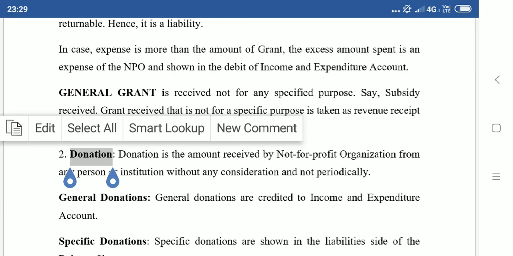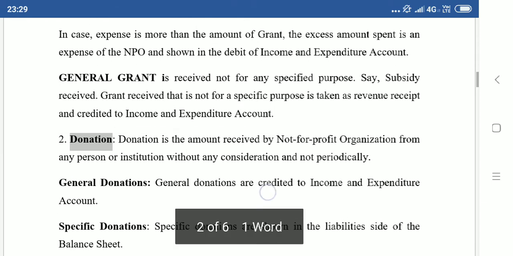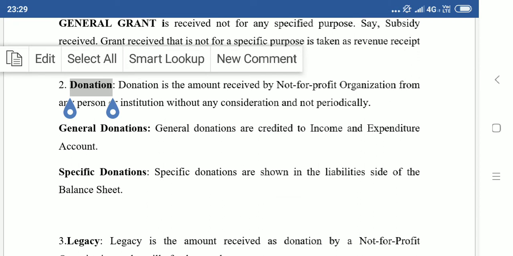Now if the donation is for a specific purpose, suppose I am donating to Child Relief and You, the organization CRY, it is an organization for children. If I say that the money should be used only for meals, only for preparing food for the children, then it becomes a specific donation. This specific donation will appear in the liability side of the balance sheet.